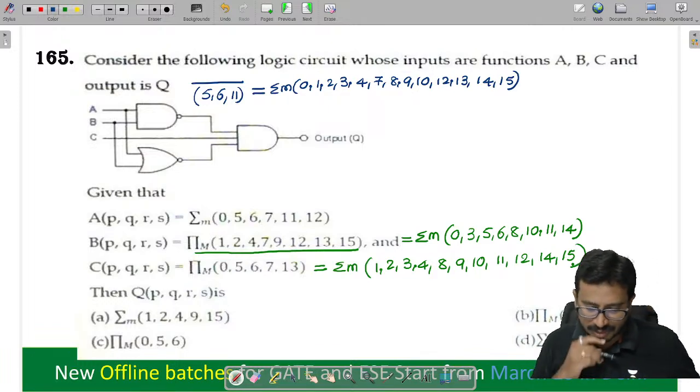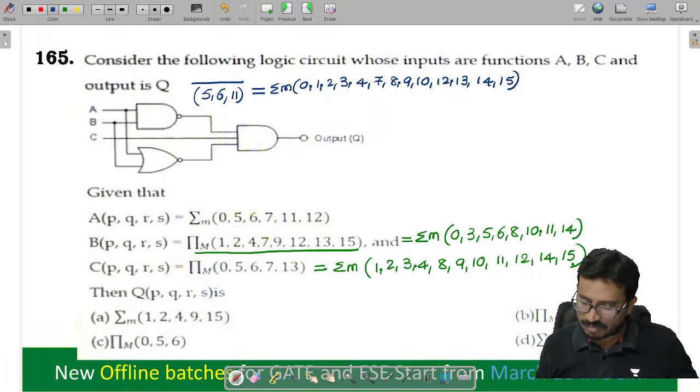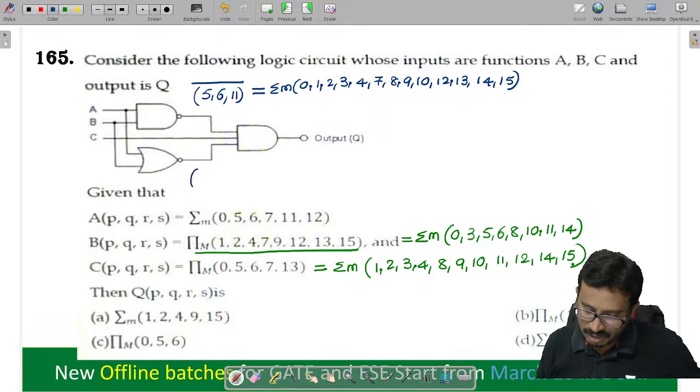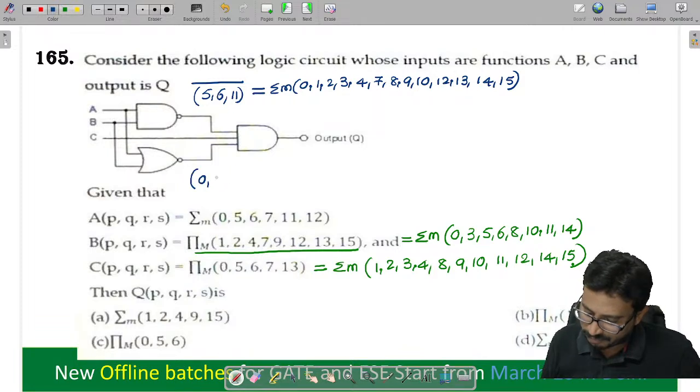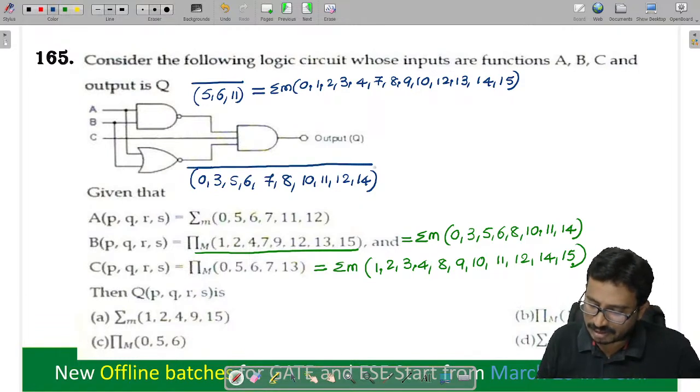Right, coming to the NOR gate, you see the inputs A, B. So this is a NOR gate. NOR gate means union. First of all, consider the OR gate. If it is an OR gate, can you tell me what I will get here? A and B, make common things, all will come. So that is 0, 3, 5, 6, 7, 8, 10, 11, 12, 14. इसका bar will come. Why bar? Since it is a NOR gate.